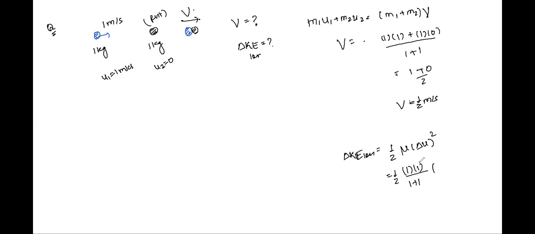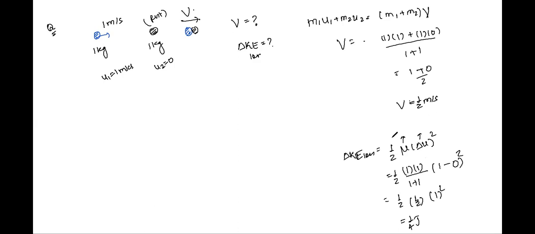Delta U is the difference of initial velocities. So one velocity was 1, whereas for the other body it was 0, whole square. So you'll have half into half into 1 square, that is 1 by 4 joules. So this is how you calculate the loss of kinetic energy, right? Using reduced mass and difference in initial velocities.